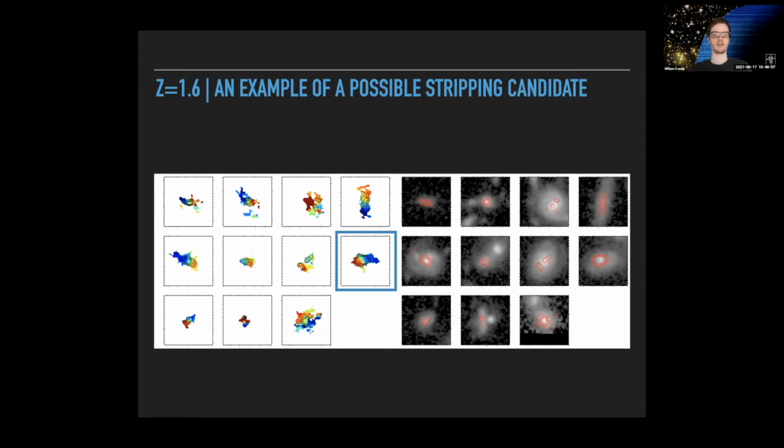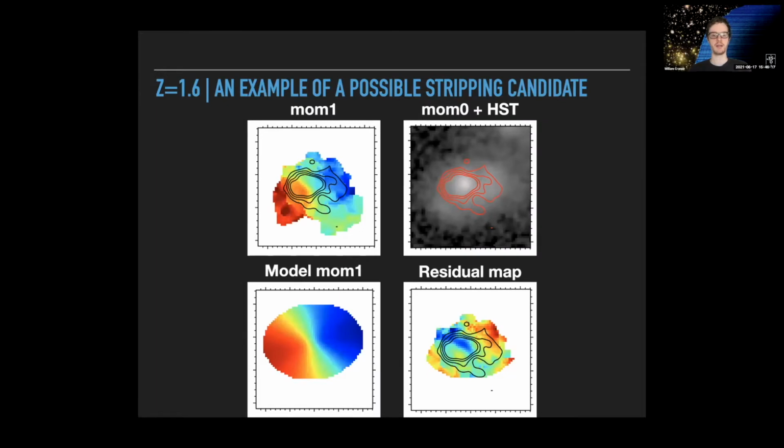But here's a sample of some of these galaxies that I'm looking at, including the moment one maps on the left and some moment zero on HST images on the right. And I'll just pull out one specific candidate that looks morphologically like it could be a ram pressure stripped galaxy because it has those compressed gas contours on one side of the galaxy and what looks like a head-tail morphology towards the right.